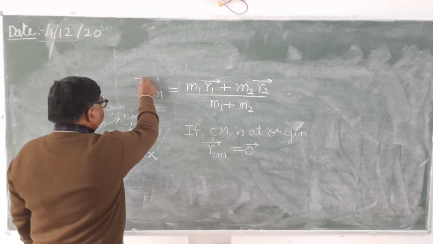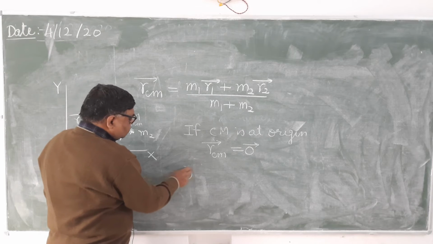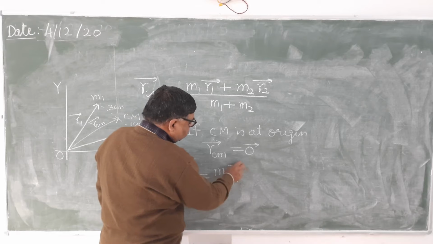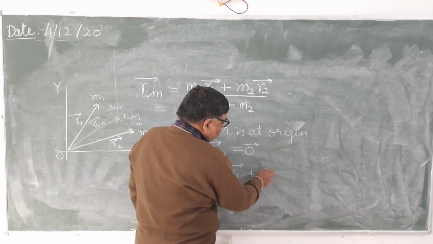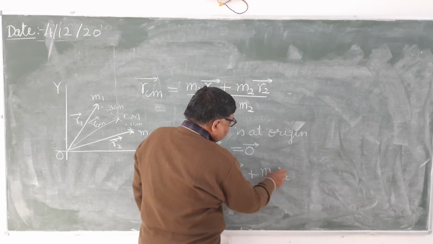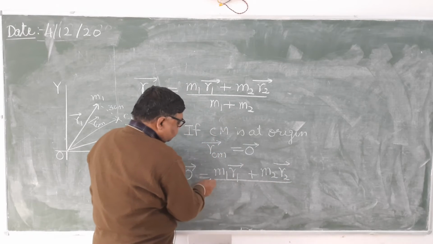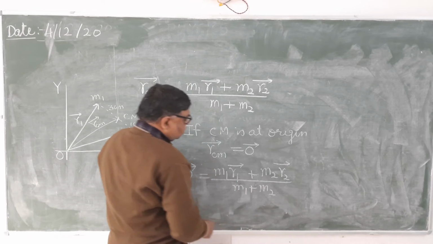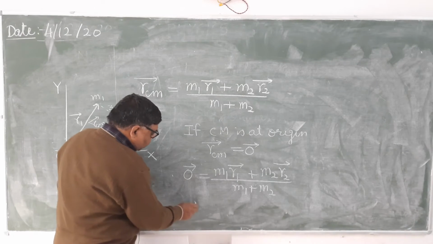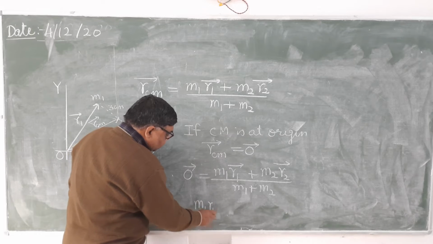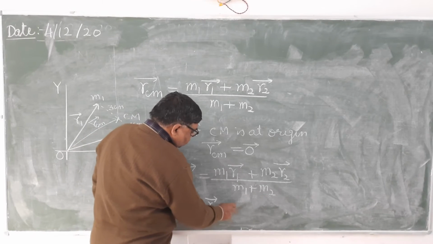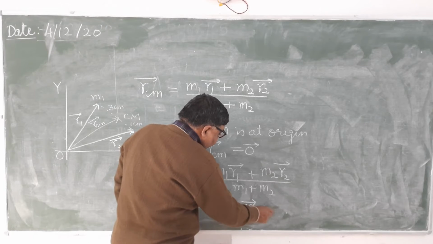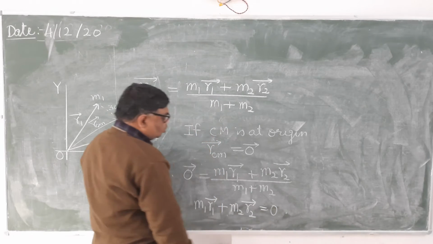So if you substitute here, what will you get? Zero vector equals m1 r1 plus m2 r2 upon m1 plus m2. Therefore m1 r1 plus m2 r2 will be equal to 0.